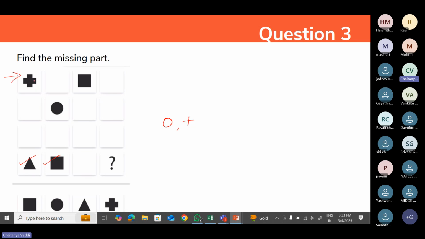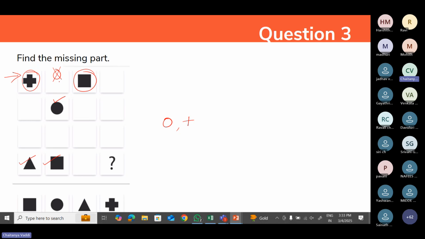I'm just taking the reference of the first row. Here we have a plus symbol. Here we have a square symbol. So obviously here circle will not be placed. The reason is that in the same column we already have one circle. So obviously this will be okay.